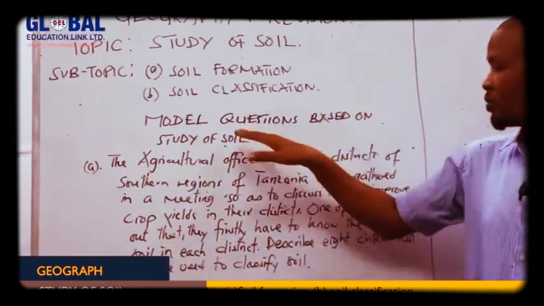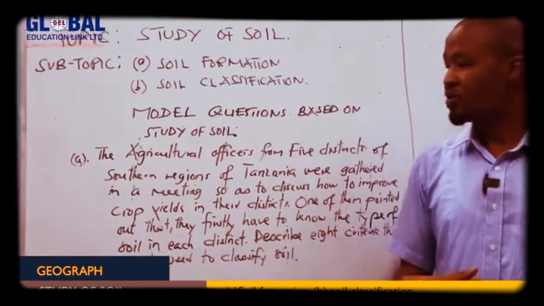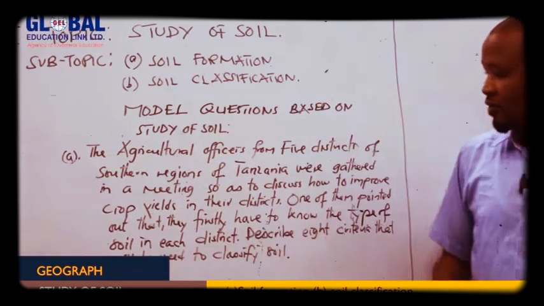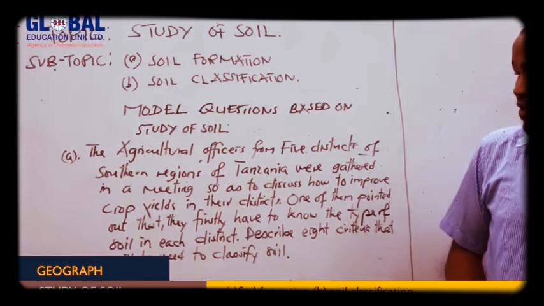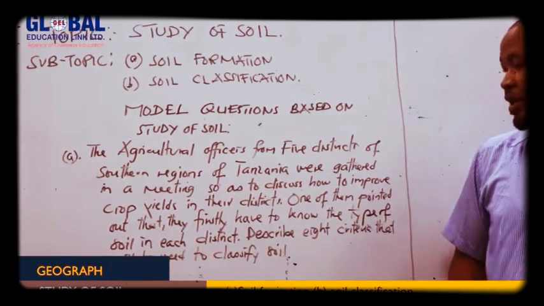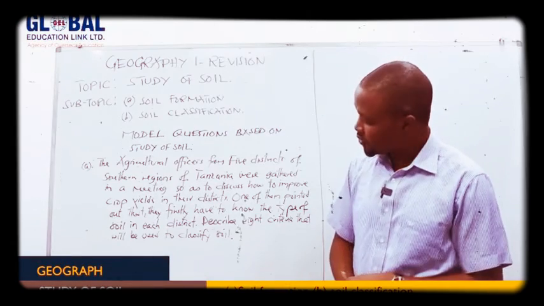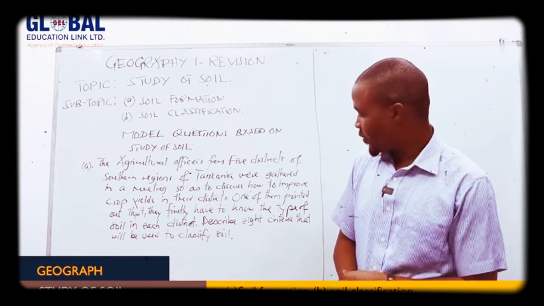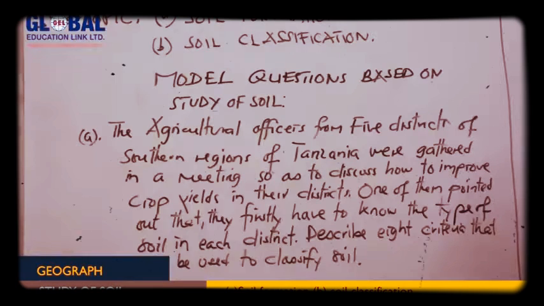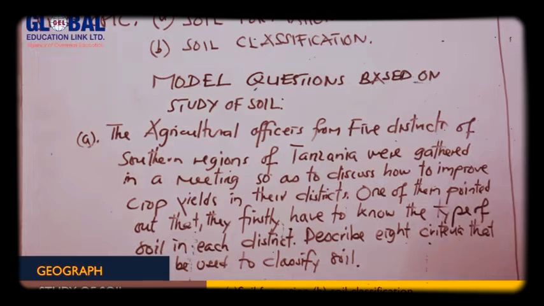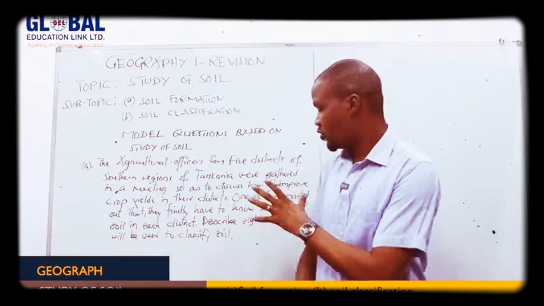So we have the model question right here based on the study of soil. It says that agriculture officers from 5 districts of the southern region of Tanzania were gathered in a meeting to discuss how to improve crop yields in their districts. One of them pointed out that they first have to know the type of soil in each district. Describe 8 criteria that will be used to classify soil. So you have to stick there.